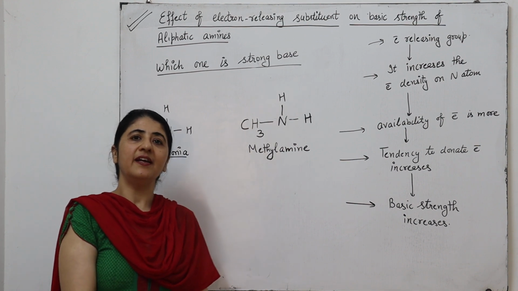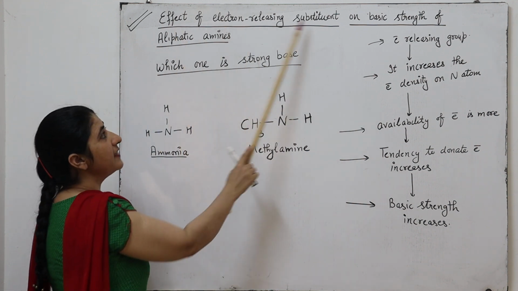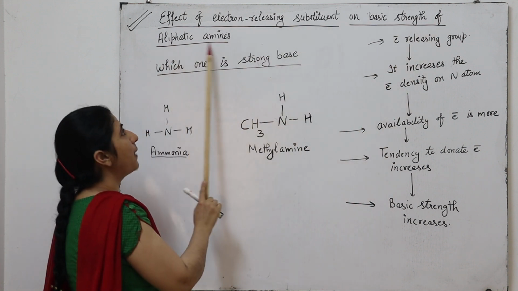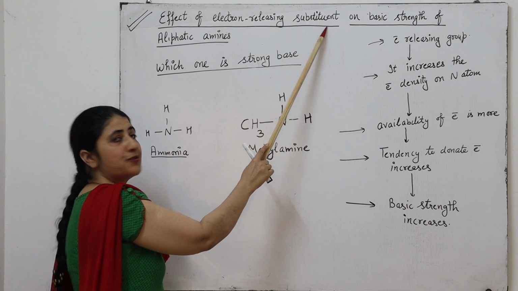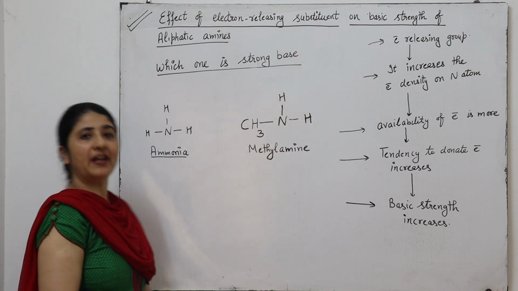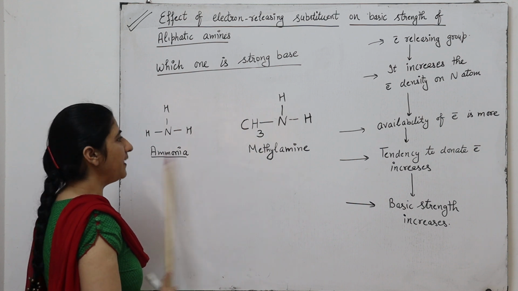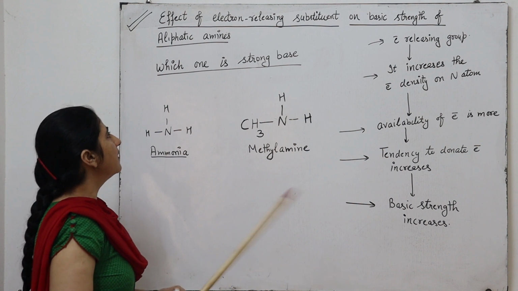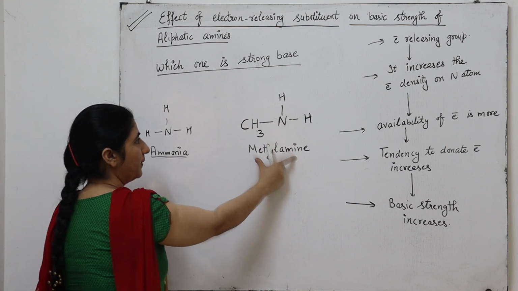In this video, I will discuss the effect of electron releasing substituent on the basic strength of aliphatic amines. To describe the effect of electron releasing substituent on the basic strength of aliphatic amine, I will discuss the example of ammonia and methylamine. In this case, which one is the stronger base, ammonia or methylamine?